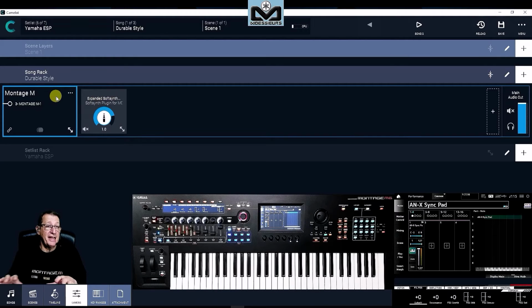And here, it's as if my Montage M is a master keyboard. And if I prepare it with the Montage M and I go on stage or to rehearsal with any master MIDI keyboard, I can quickly replace the port for the driver from one to the other in the settings. Very quickly, in a simple way with Camelot, that's very huge. You do it in the settings one time and it's done for all the songs.